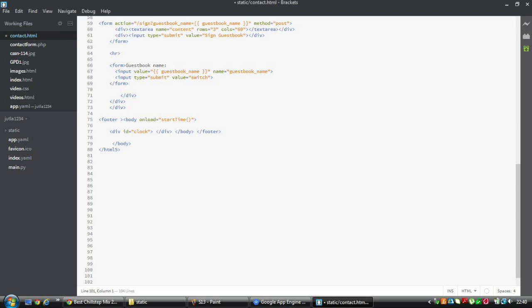This is the HTML code that I have used to create my contact form. It has been written in HTML as it is easier to edit and it can be easily connected with the Python file.